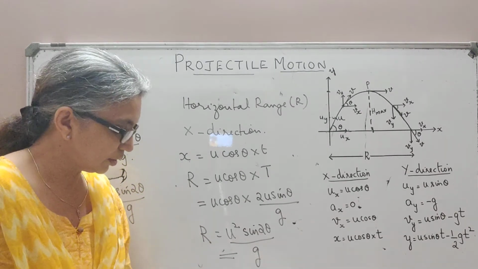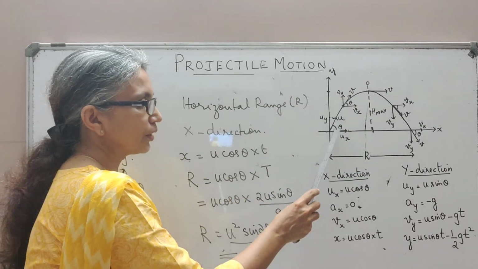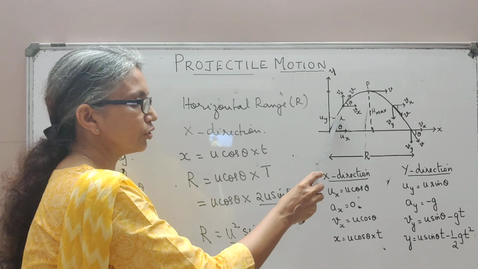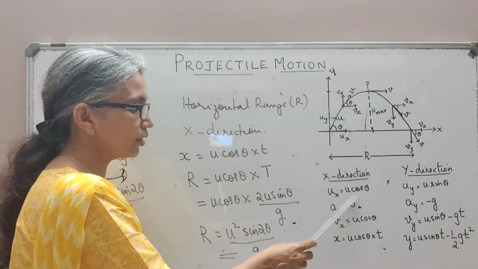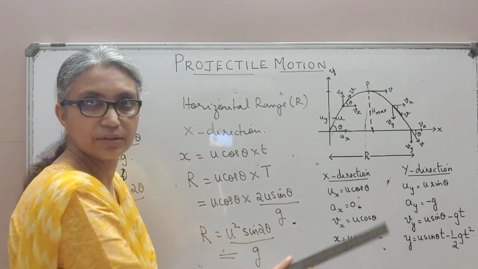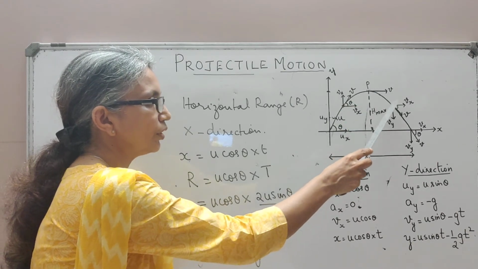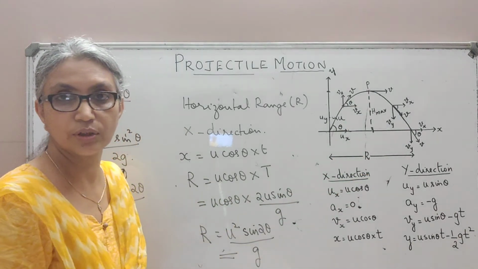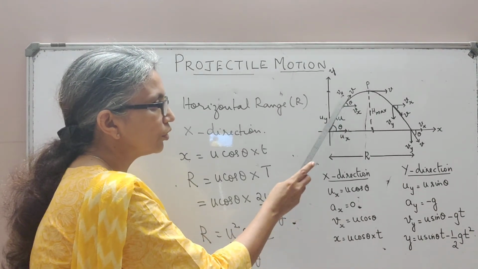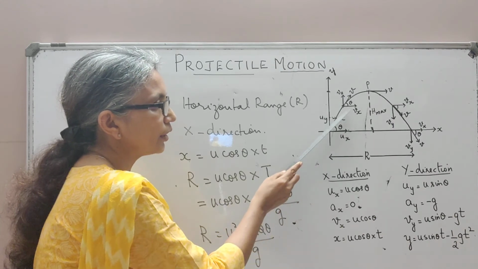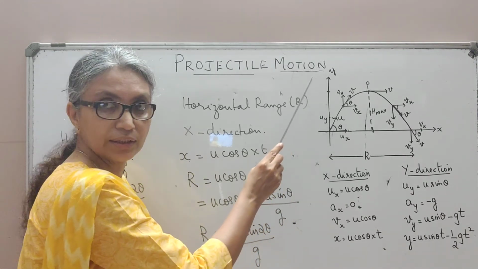Then I hope you've understood that the projectile takes a parabolic path. Starting, it has this initial velocity u, which has two components, uy and ux. Ux we know is u cos theta and uy is u sin theta, by resolving the vector. As it travels, the instantaneous velocity at any point will be given by the tangent drawn to the path of the projectile. At this point, you see that the velocity is along the tangent. It has two components, Vx, parallel to the x-axis, and Vy, parallel to the y-axis.